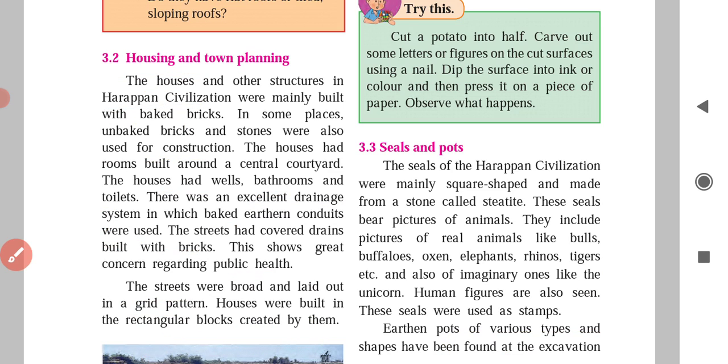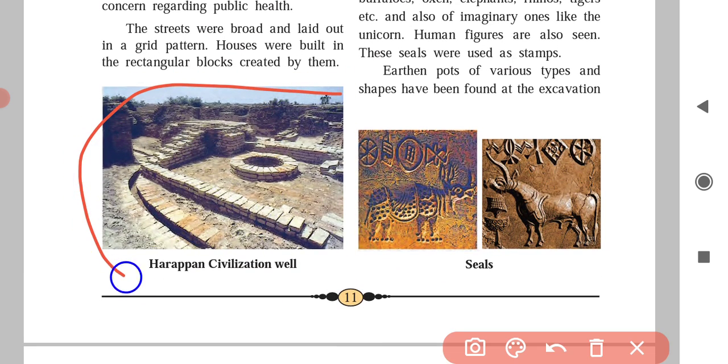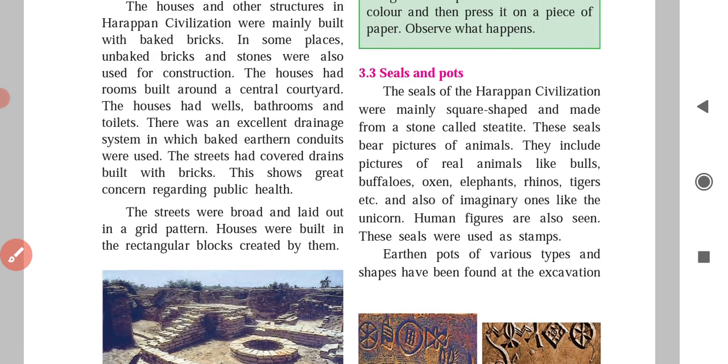Now next, here you can see the Harappa civilization's drainage system and well. Yes or no? These are all the things.